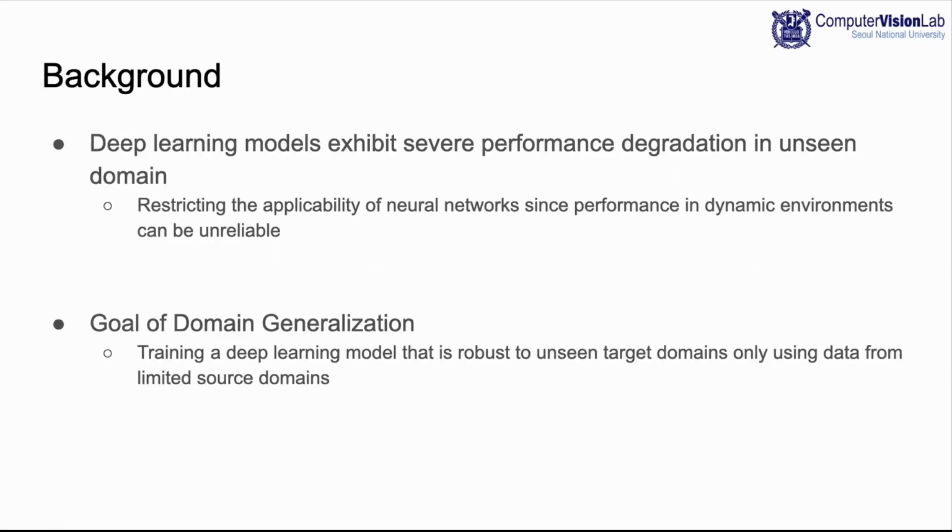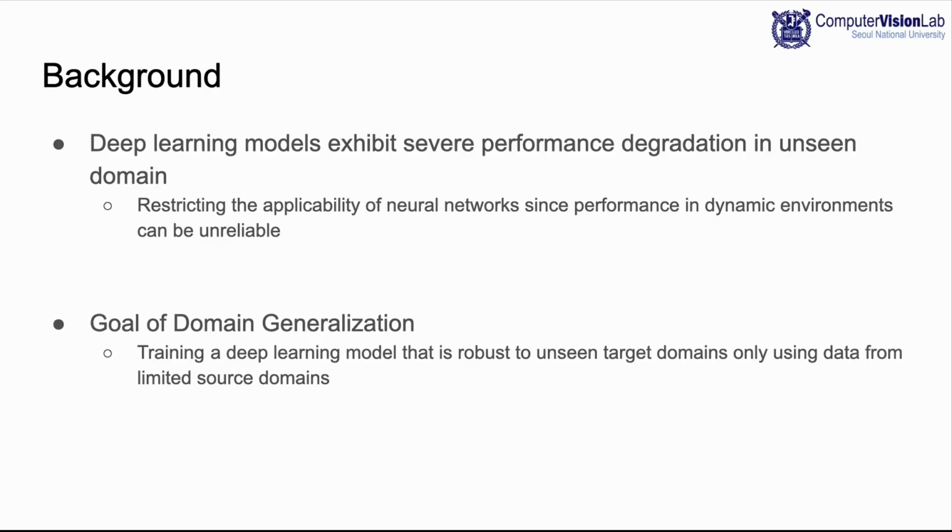To start with, I will briefly introduce what domain generalization is. While deep neural networks show remarkable performances in various tasks, they exhibit severe performance degradation when there exists distribution shift at inference time. This can be a big problem when we deploy the network in real-world applications, since the network can yield unreliable output in dynamic environments.